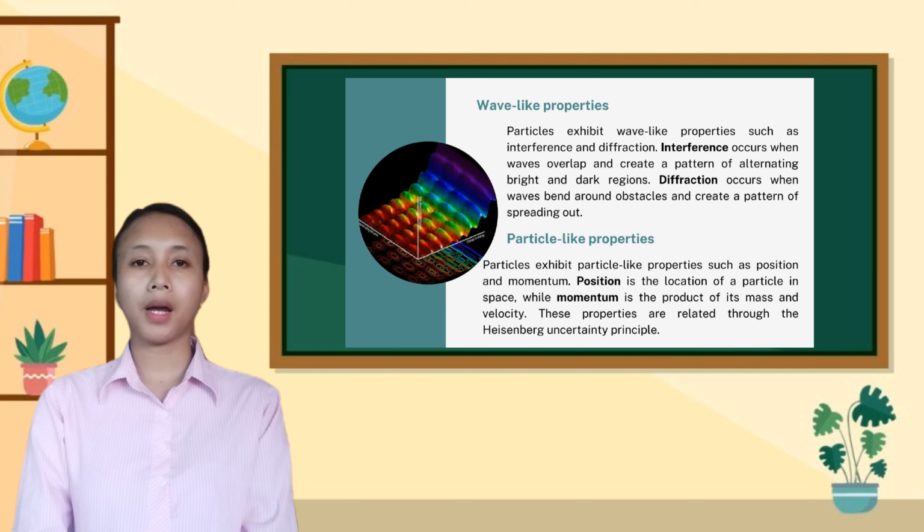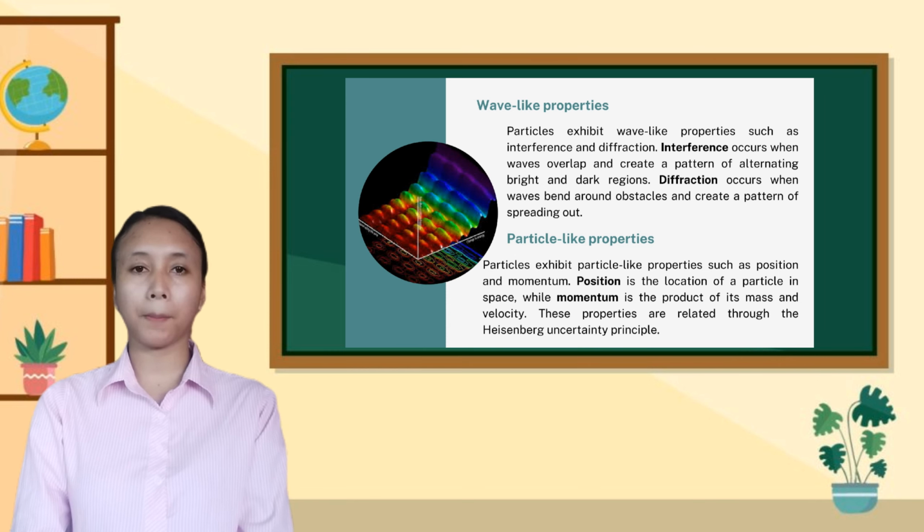In wave-like properties, particles exhibit interference and diffraction. Interference occurs when waves overlap and create a pattern of alternating bright and dark regions. Diffraction occurs when waves bend around obstacles and create a pattern of spreading out.